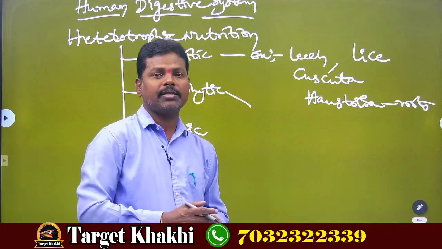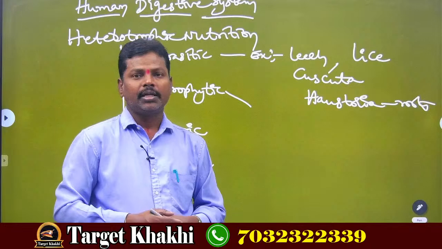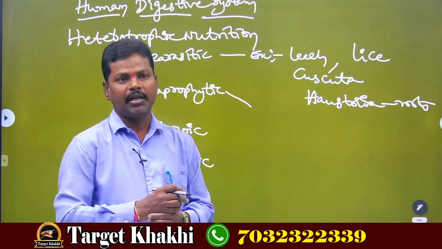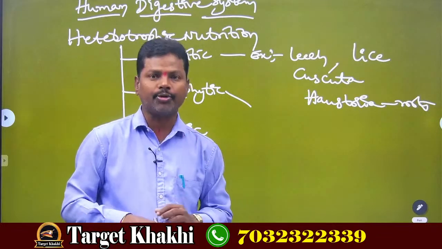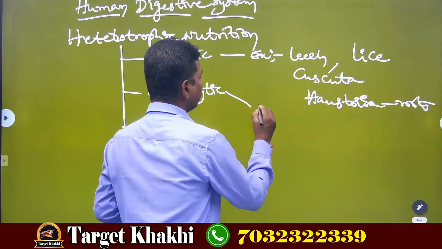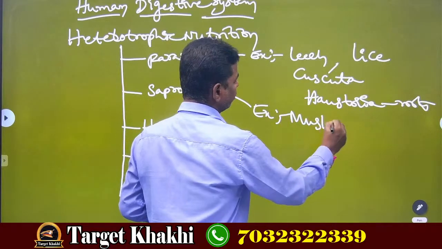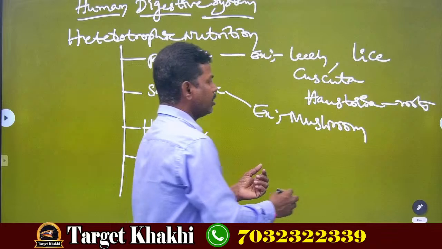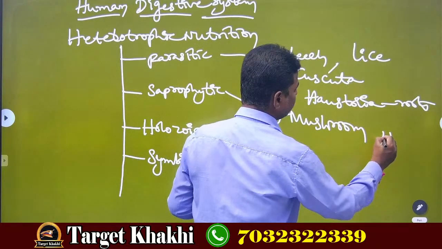Second one is saprophytic nutrition. Saprophytic nutrition means, as you know well, in the nature or in the environment, so much dead and decaying organic matter will be present. So this saprophytic nutrition means, example, mushroom. The best example for saprophytic nutrition is mushroom. Mushrooms are nothing but the umbrella shaped structures.